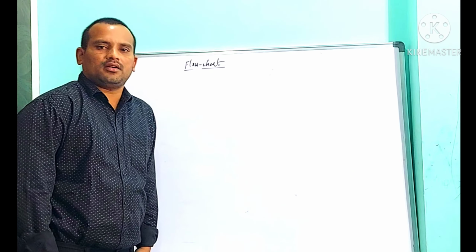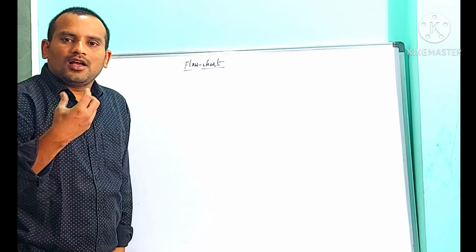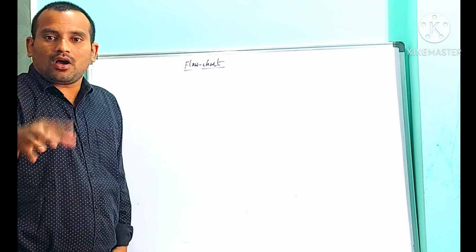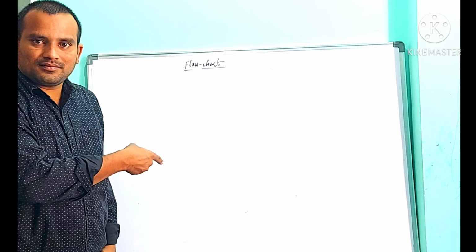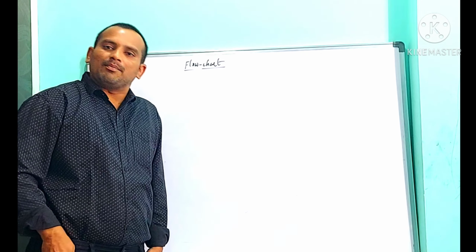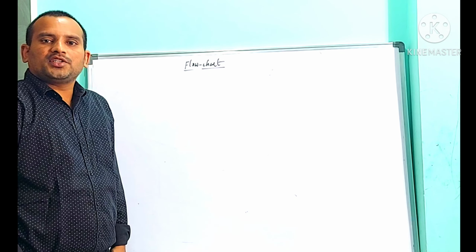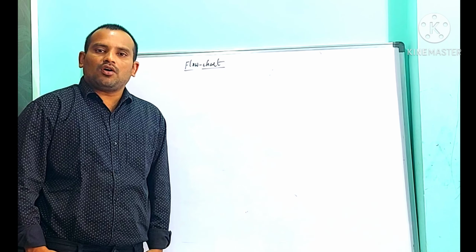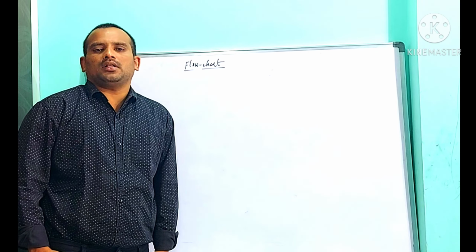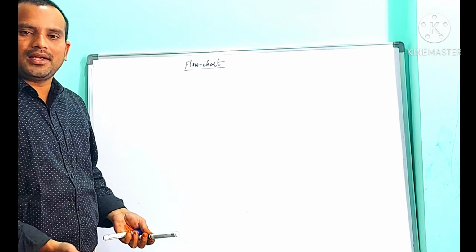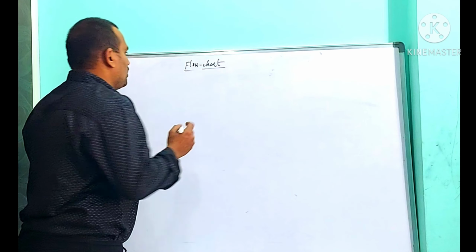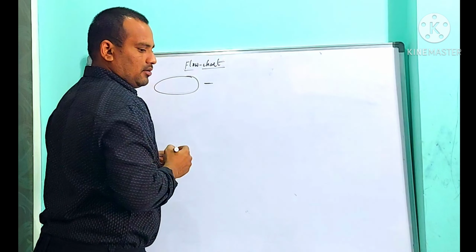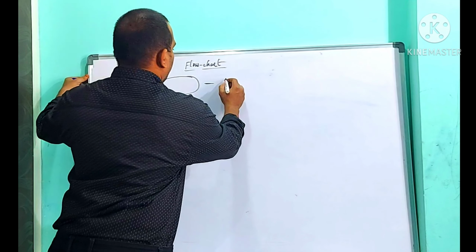Then what is meant by flowchart? The definition of flowchart is the pictorial representation of an algorithm by using some symbols. What are the symbols we are using generally to draw a flowchart? First one is oval symbol. Oval symbol we are using for start and stop.